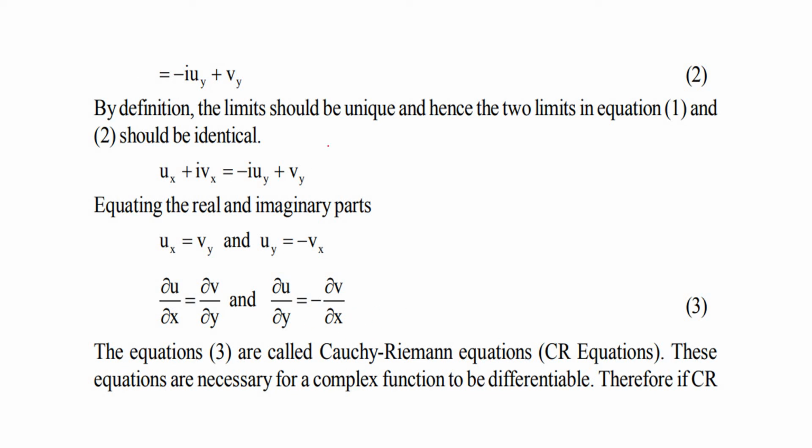By definition, the limit should be unique, and hence the two limits in equations 1 and 2 should be identical. That is, ux plus i vx is equal to minus i uy plus vy.